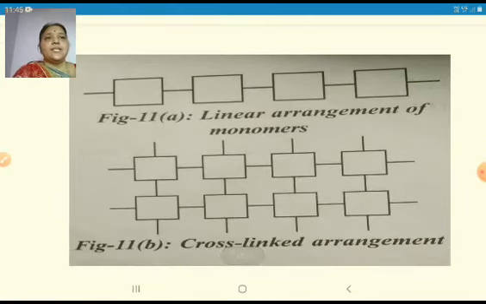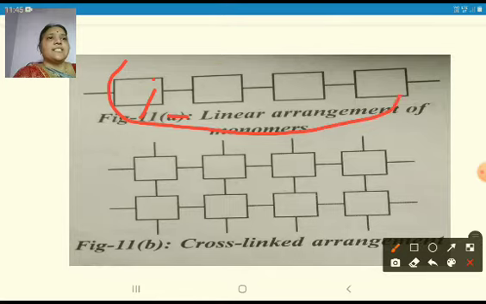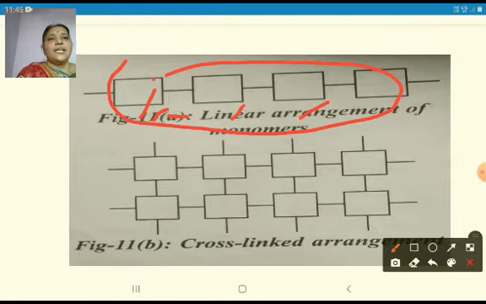Here you can see the linear arrangement of monomers. This single unit is called a monomer, and this complete structure is called a polymer. Each single unit monomer is arranged in a straight line, so this arrangement is called linear arrangement of monomers.